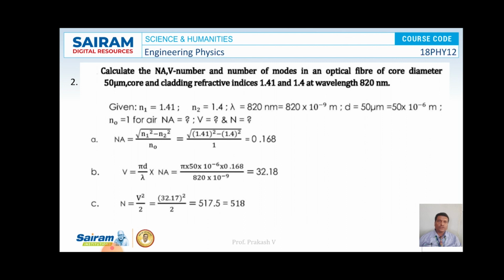Further, the value of N is written as V square by 2. So V square by 2, that is 32.17 whole square by 2. So the value of N finally becomes 518. This is the solution for the given problem.